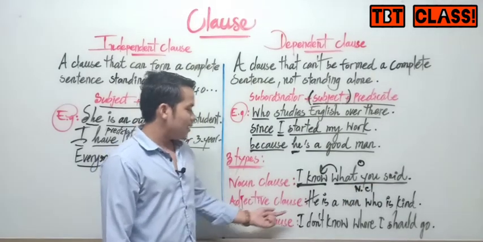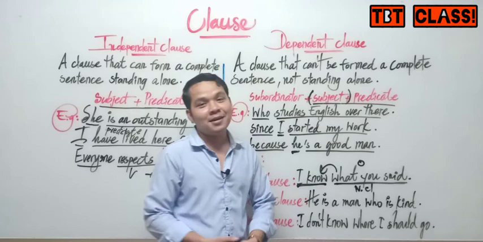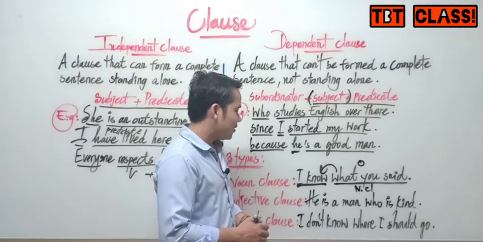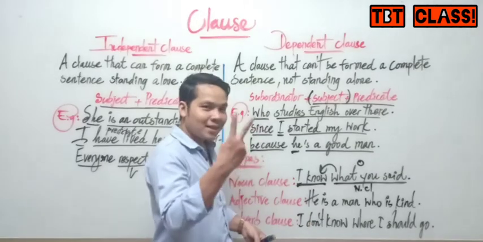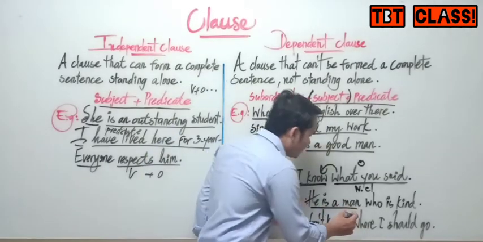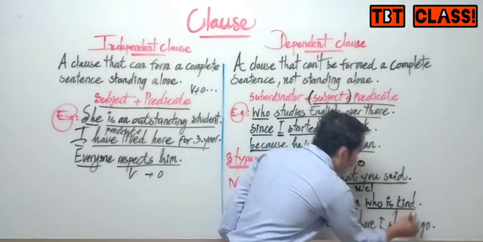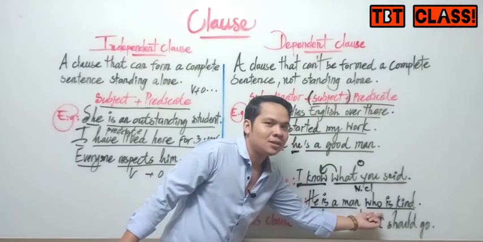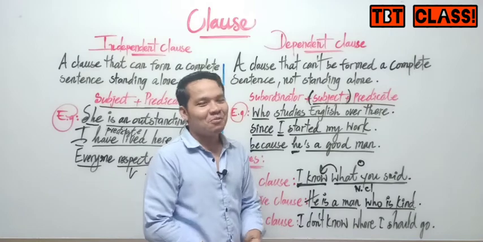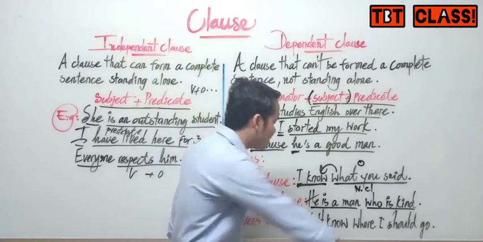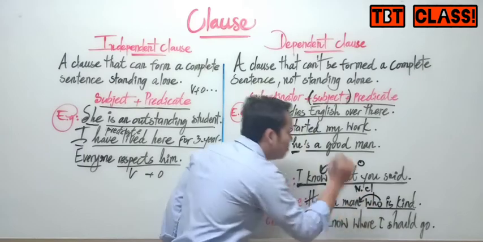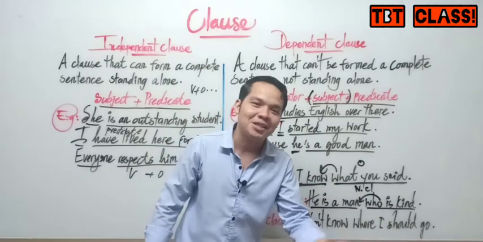Adjective clause: he is a man who is kind. You can see we have two parts, an independent clause and a dependent clause. But this dependent clause is called an adjective clause. Why do we call it an adjective clause? Because this clause modifies "man". It gives more information about the man.